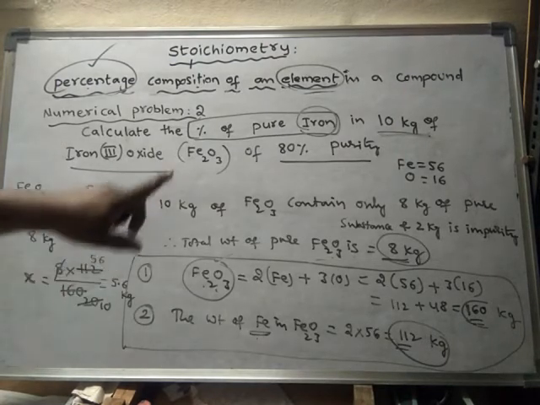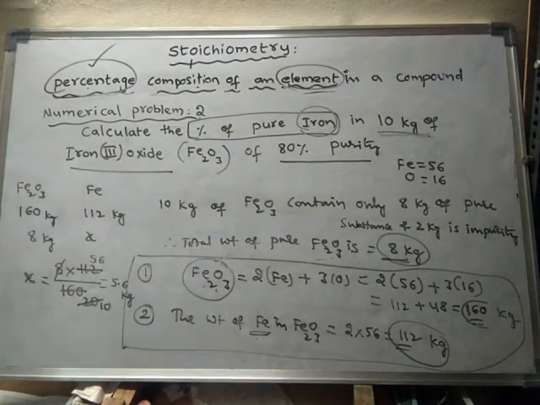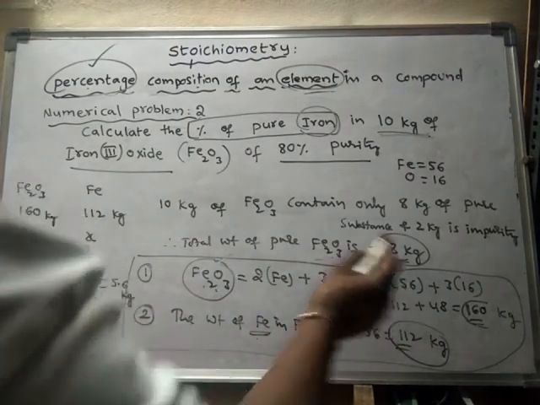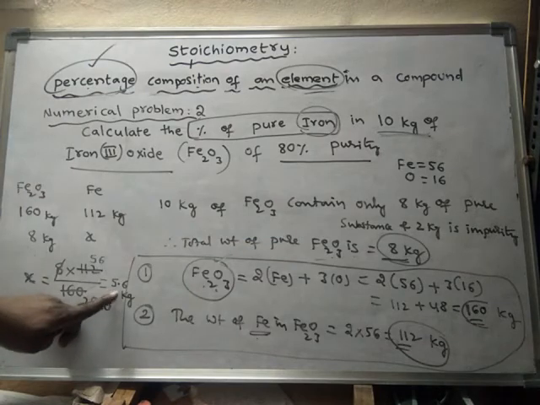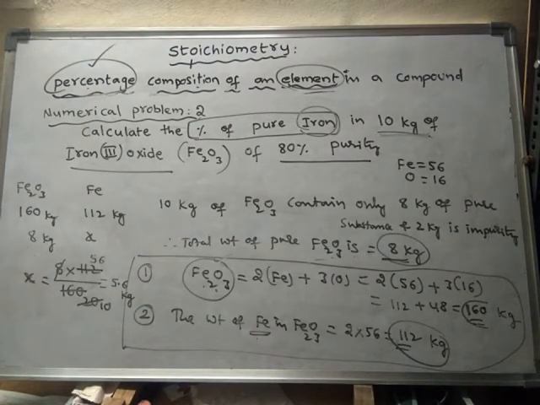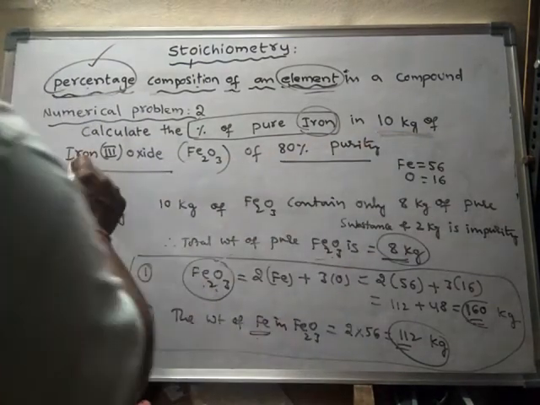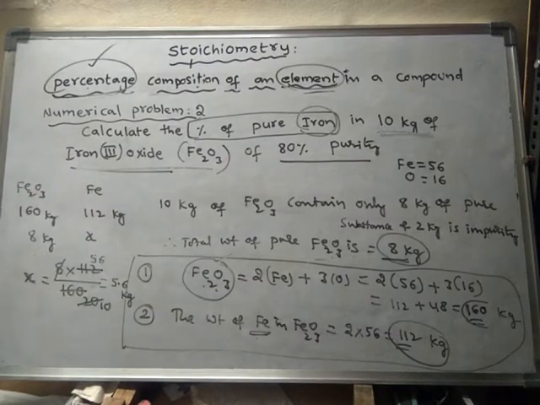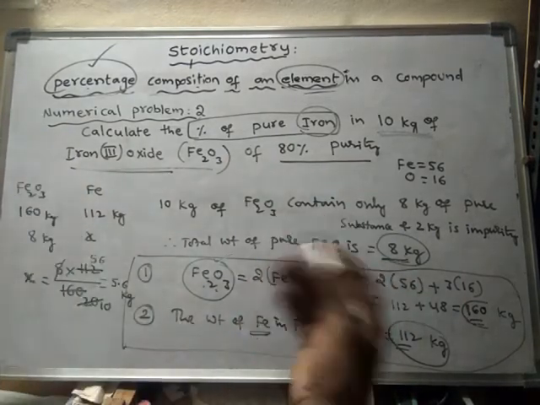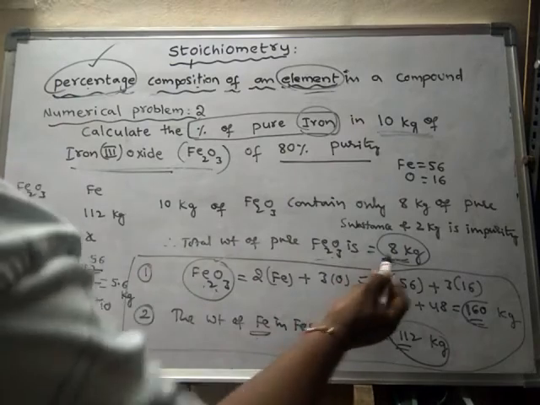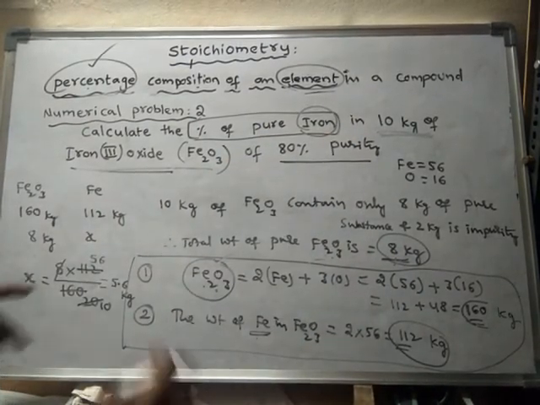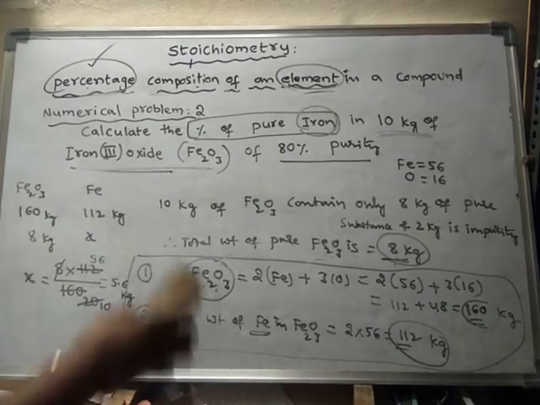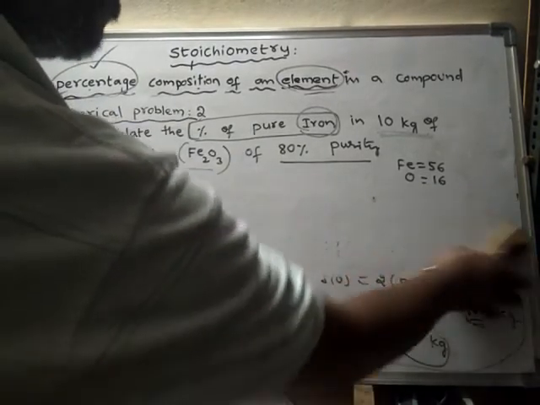So here in 8 kg of pure iron oxide, 5.6 kg is present. But in 10 kg of iron oxide, how much? 8 kg of pure iron oxide is nothing but 10 kg of impure iron oxide.